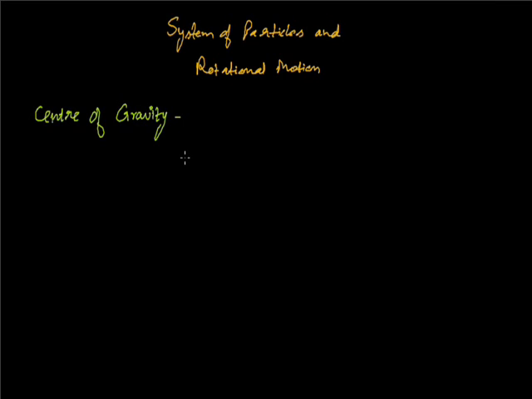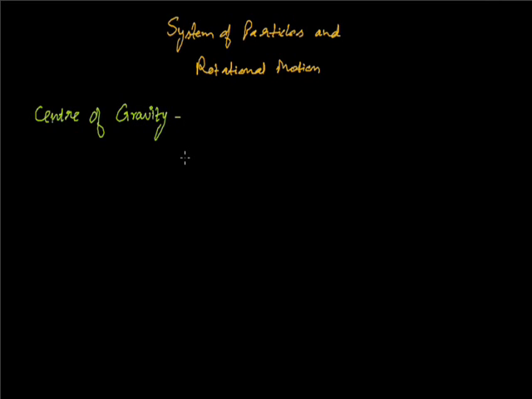It is not essential that the point at which some body is balanced is exactly at the center. It depends on how the mass distribution of that body is. So we are focusing on the center of gravity here.